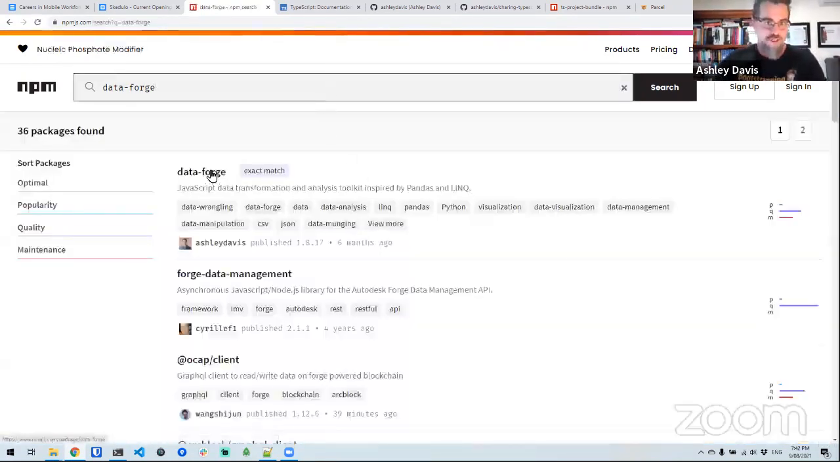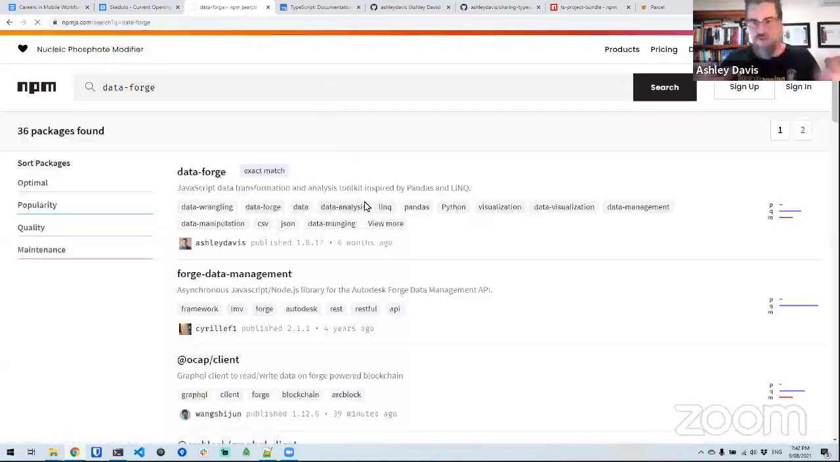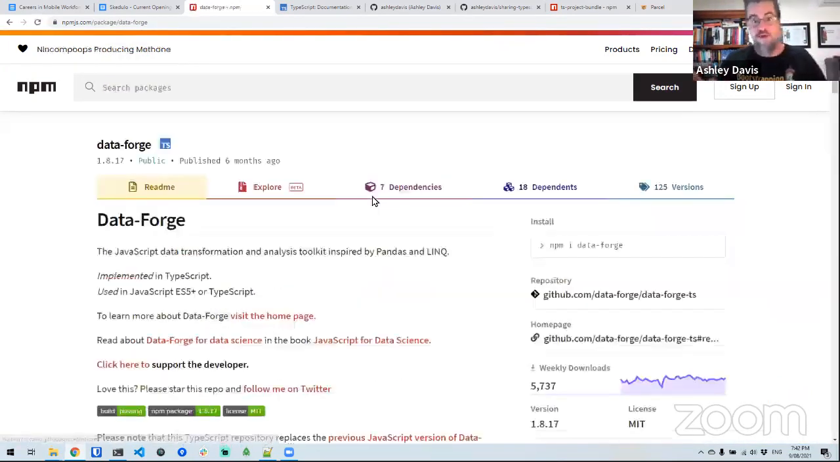So DataForge is a TypeScript project. It's been published on NPM. It's public. Anyone can use this. And so this is, I guess, the default way really of sharing code in our community, through NPM. We can do this publicly or privately. So you can have a private account. You might have to pay for that. But you can have a private account on NPM, and you can publish your packages just for your team if you want to.